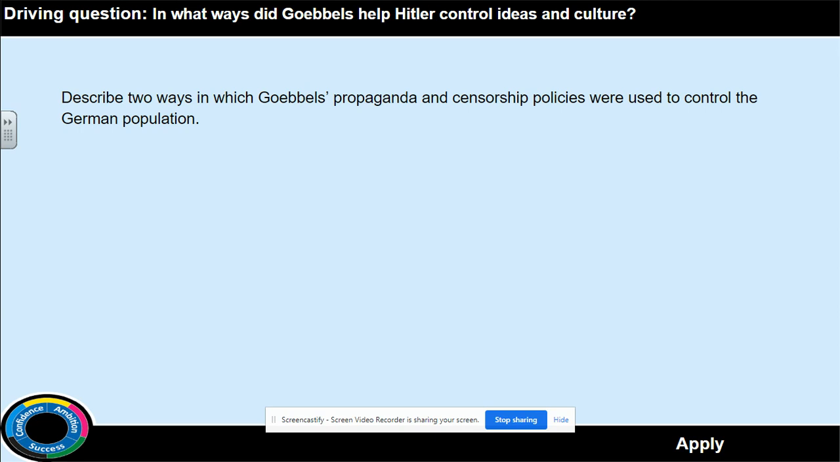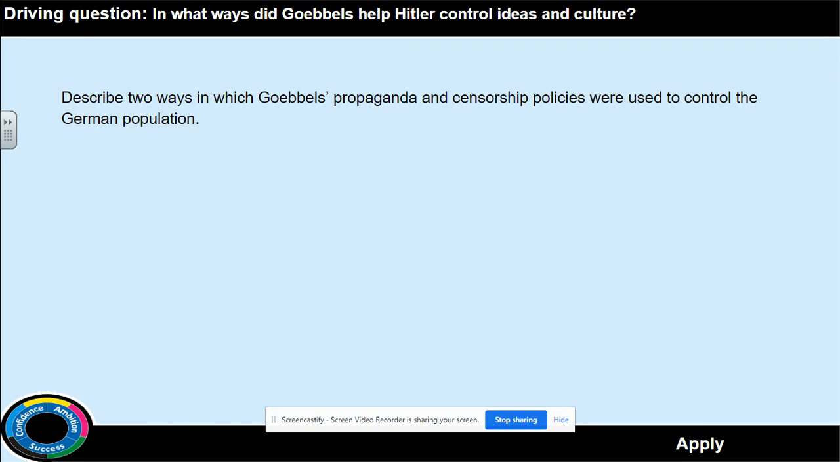Okay, so this is your last task of the lesson. It's a really straightforward exam question. This is a simple 4 marker. As you know, for a 4 marker, we're looking for just one really well developed paragraph of maybe 5 or 6 sentences that has 2 points in it. In this one, it wants you to describe 2 ways in which Goebbels' propaganda and censorship policies were used to control the German population.